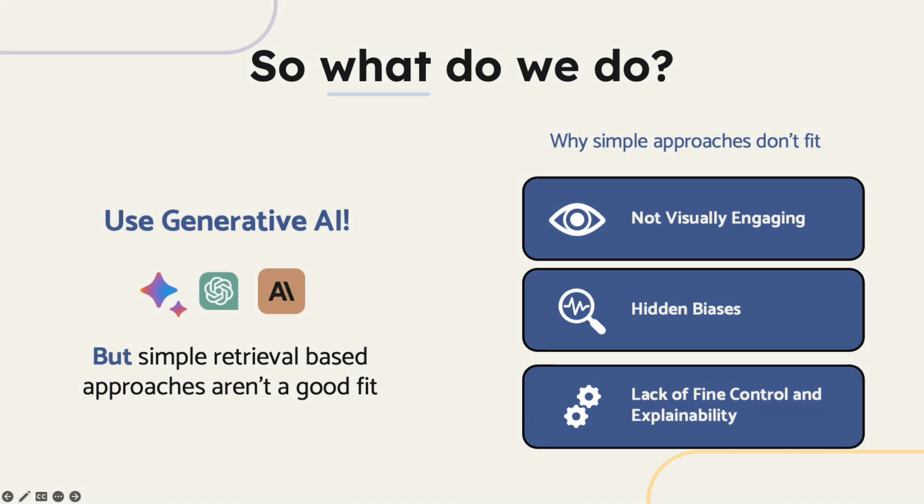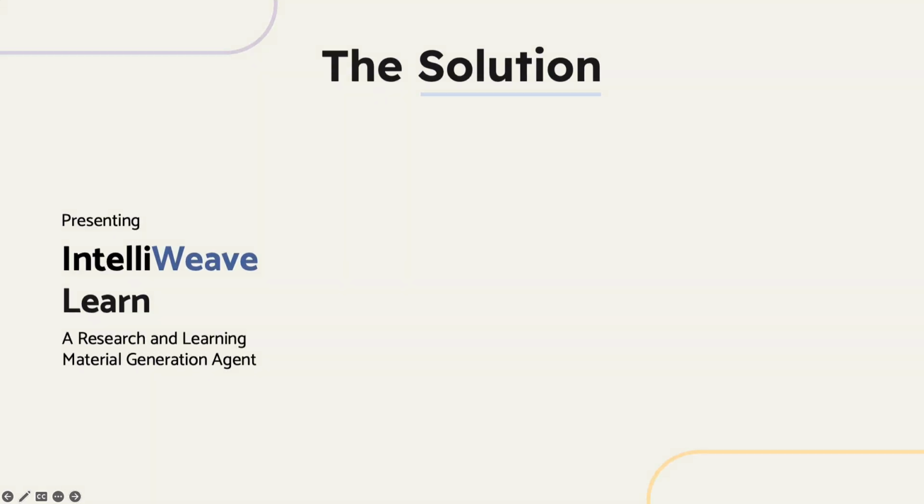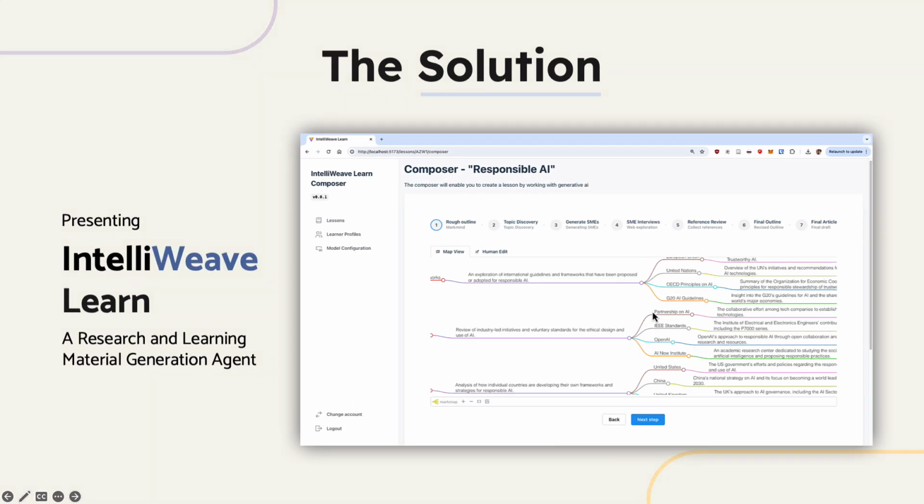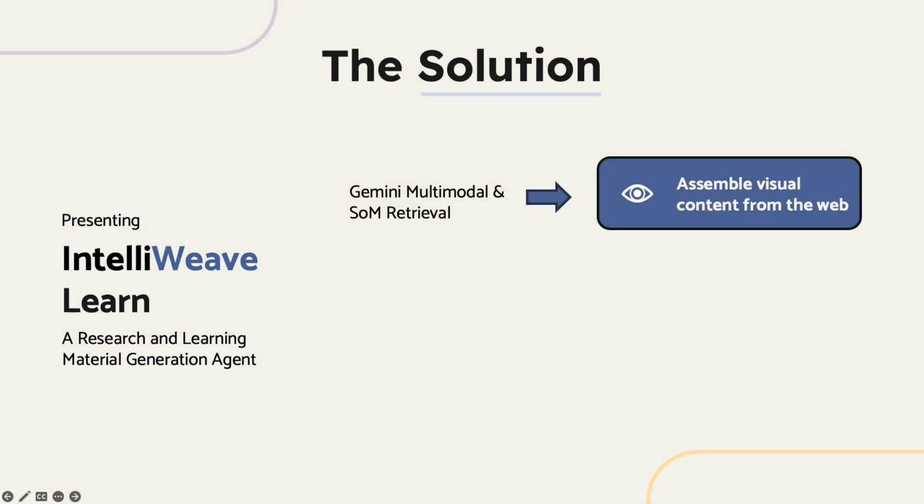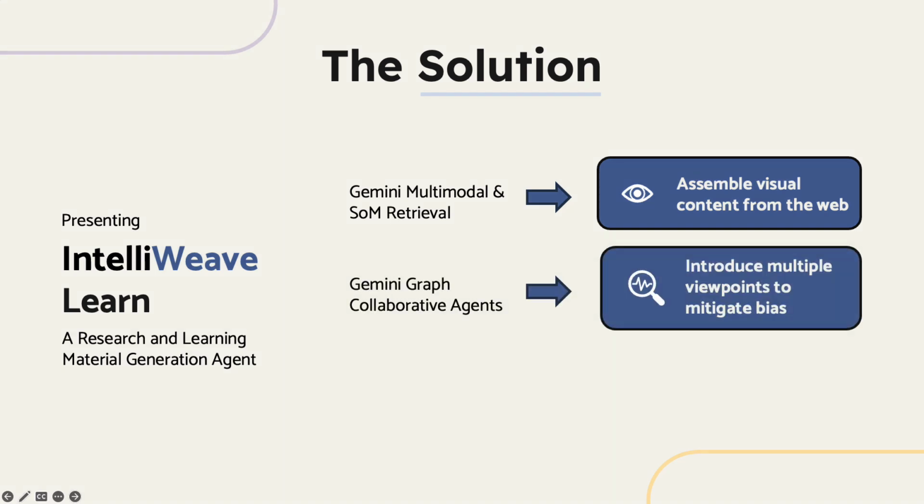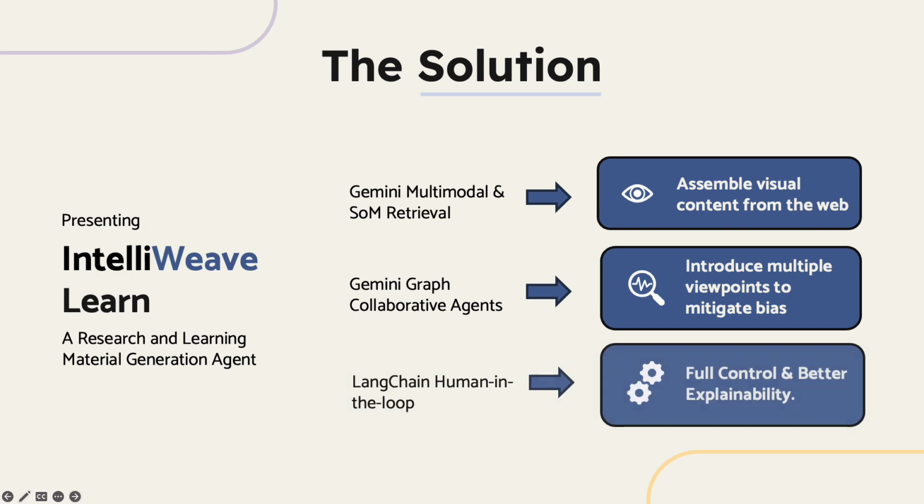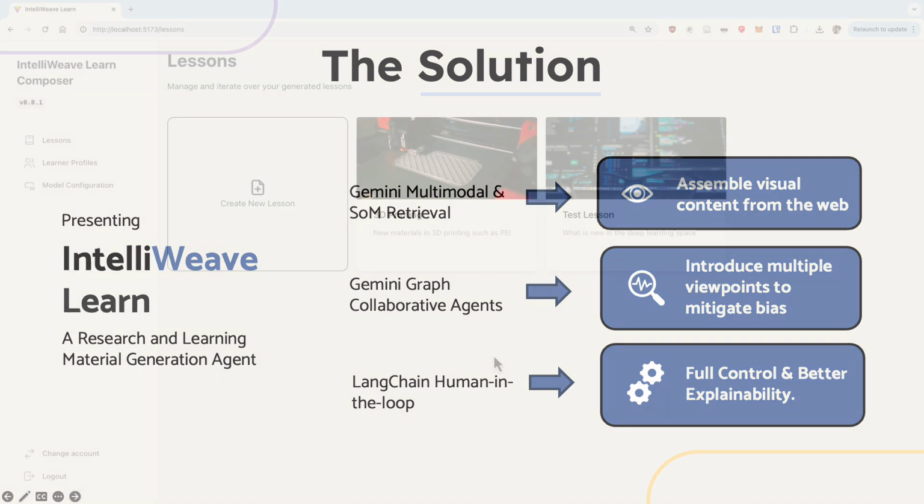content generation. So I present Intelliweave Learn, a solution that uses Google Gemini models and cutting-edge generative AI techniques to mitigate these issues. For starters, we use set of marks prompting to enable Gemini multimodal to get text, videos, and images from the web. 2. We use collaborative graph retrieval agents to create lessons from multiple viewpoints, reducing bias. And finally, we use LangGraph's human-in-the-loop capabilities to give full explainability and control at each step. Let's see it in action.